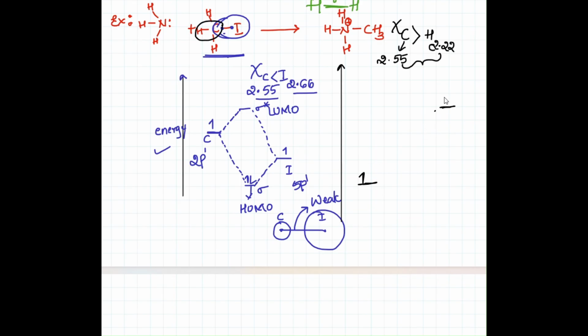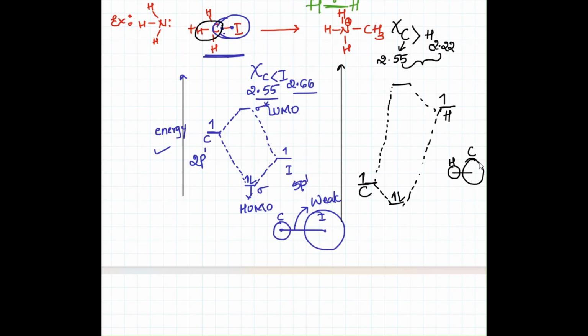Carbon has a 2p electron, hydrogen has a 1s electron, right? And they combine to form sigma and sigma star bonding and anti-bonding molecular orbitals. So this is for carbon, this is for hydrogen, and this is the size of carbon and this is the size of hydrogen, right?